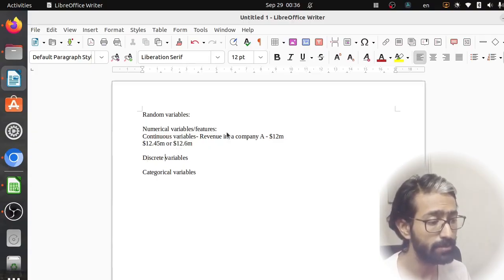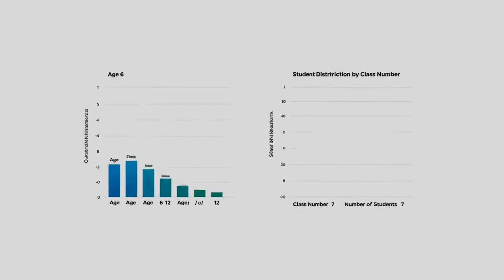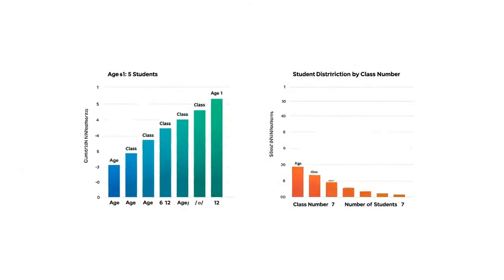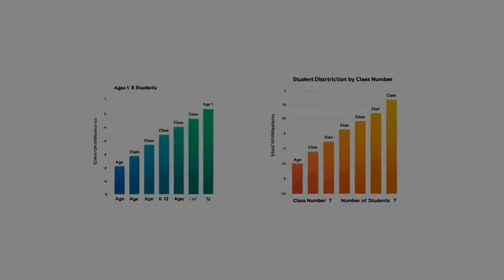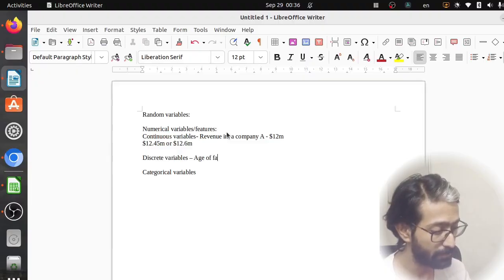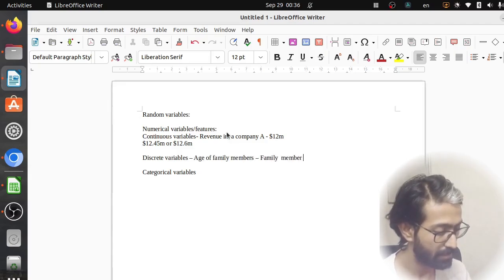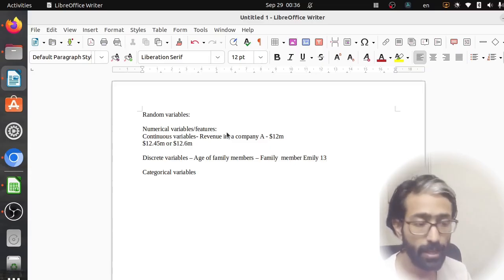And discrete variables, so basically the point is continuous variables can take float values, and discrete variables are variables which have to have integer values. Let's say the age of a person or age of different family members, and we have a family member, let's say Emily, who has the age of 13. Now she cannot have an age of 13.5.